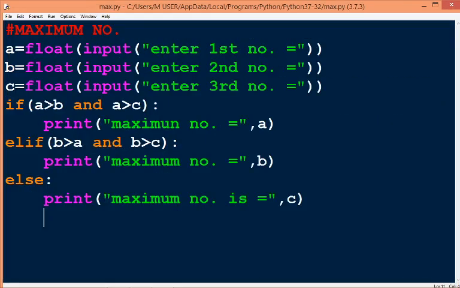Okay, so this is the program in which we use the if else statement, and we also use a logical operator, and find out the maximum number among 3 user inputs. In the same way you can find the minimum number among 3 user inputs.